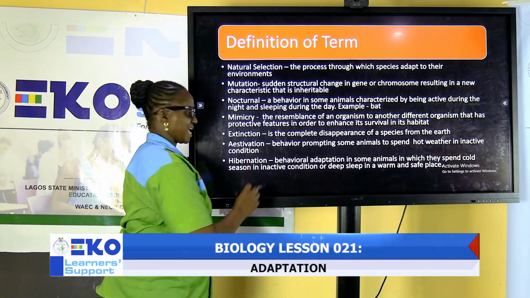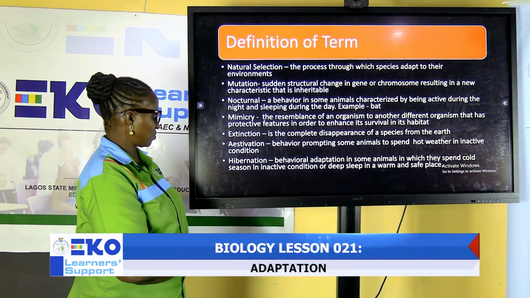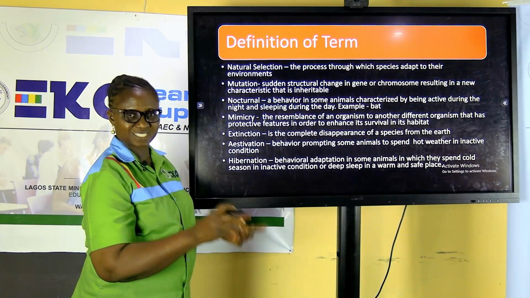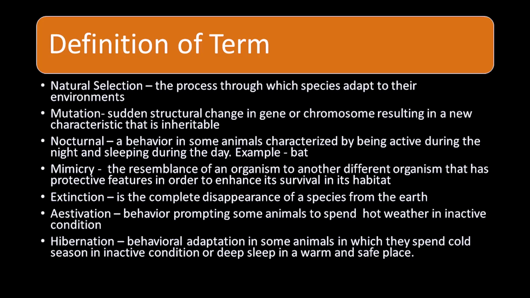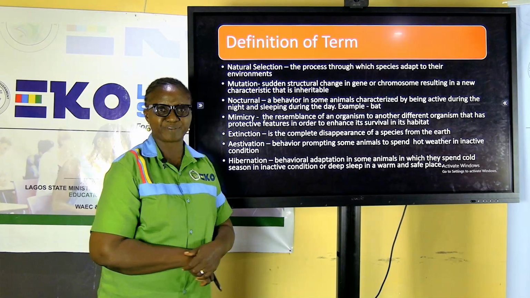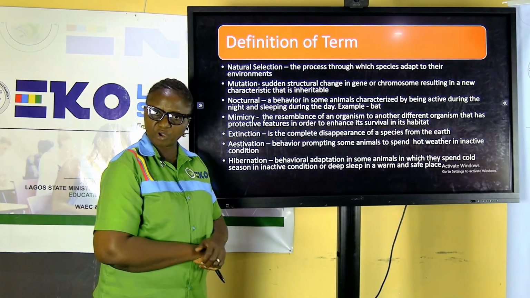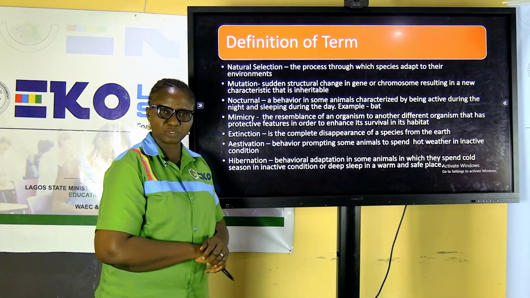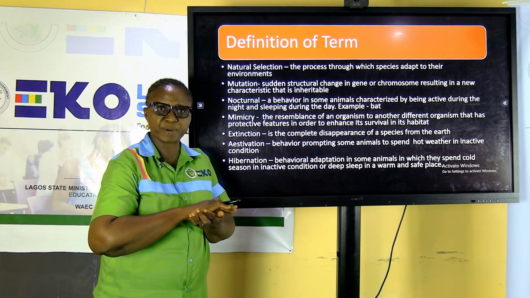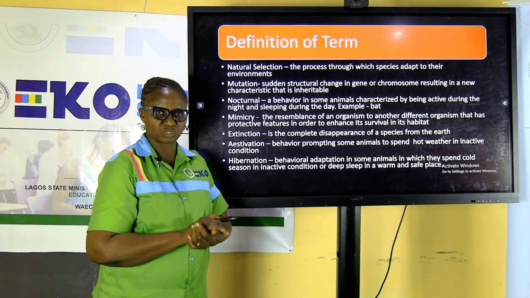The next word is estivation. What does it mean when we say organisms estivate? This is a behavior prompting some animals to spend hot weather in an inactive condition. A common example of this can be found in snails. Many of you have seen snails, and you will see that snails will have a membranous substance that will cover the surface.